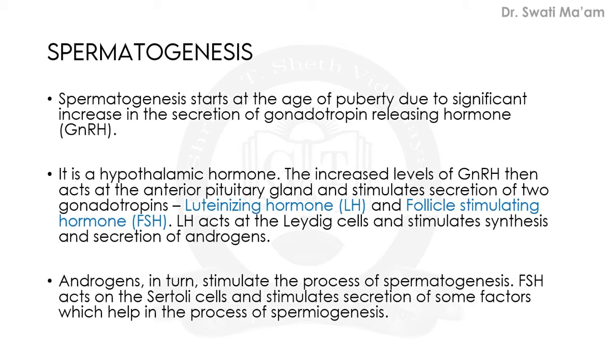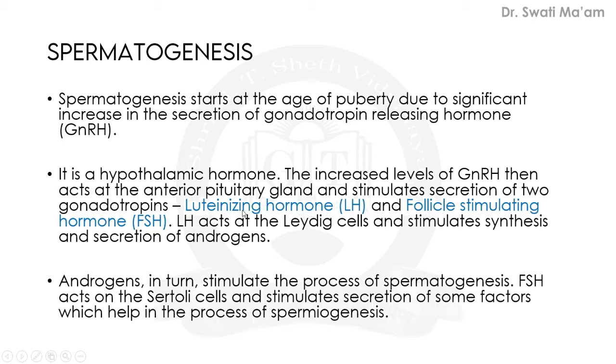So the increased level of this hypothalamic hormone acts on the anterior pituitary lobe. This anterior pituitary lobe stimulates the secretion of two hormones. What are these two hormones?